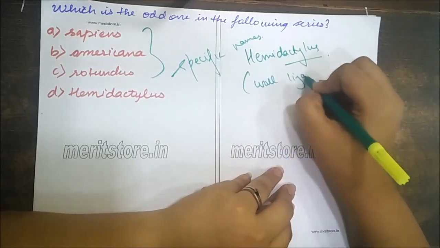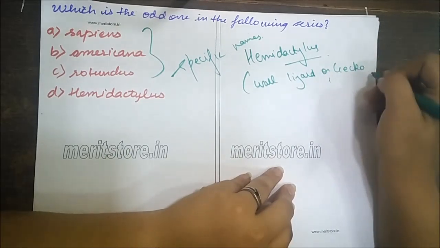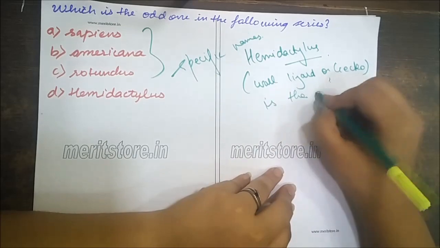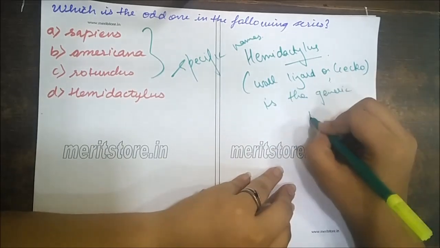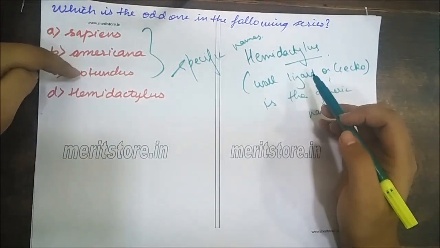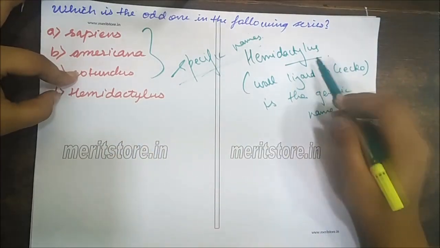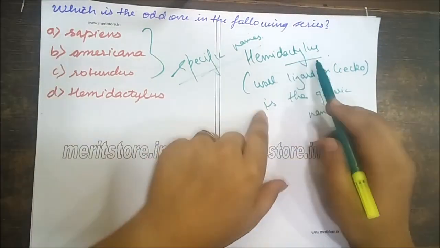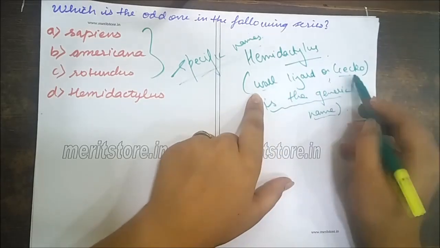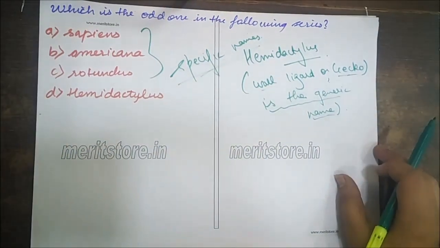Wall lizard, or gecko, it resembles a lizard, is the generic name. Hemidactylus is the generic name of gecko or wall lizard, the common lizard which we see on the walls.